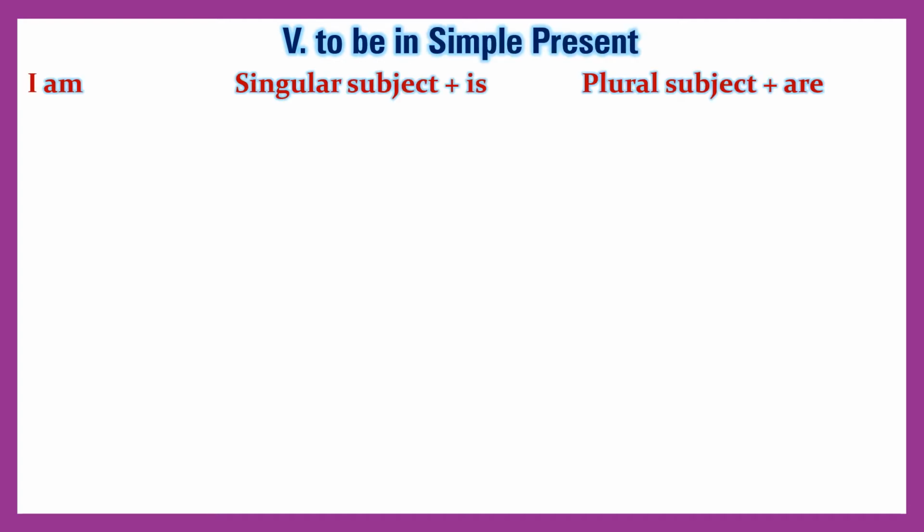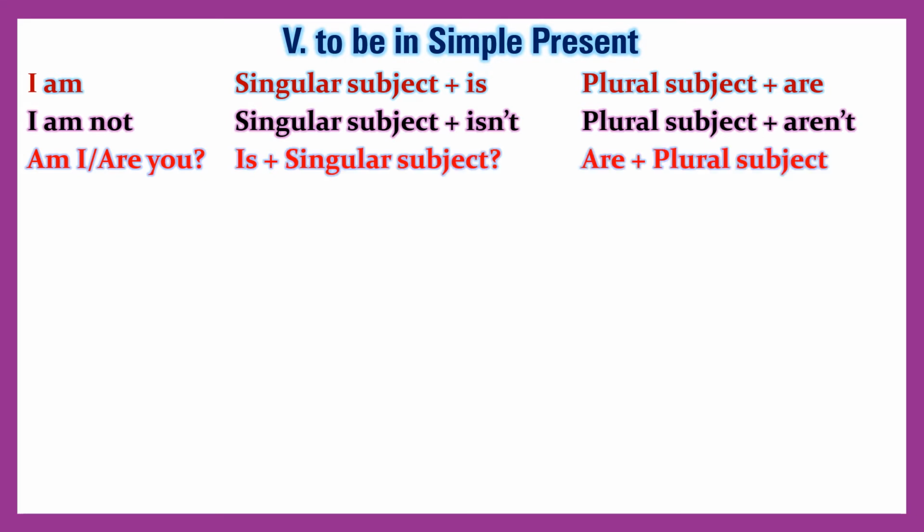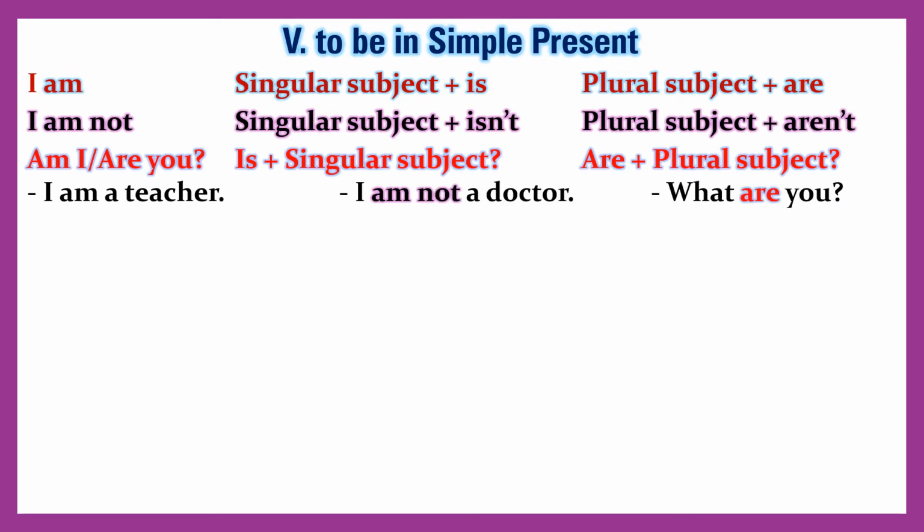Verb to be in simple present. I am: singular subject; is: singular subject; are: plural subject. I am not: singular subject; isn't: singular; aren't: plural subject. Am I? Are you? Is and singular subject. Are and plural subject.